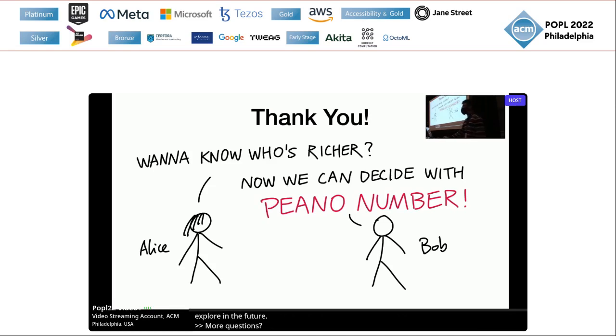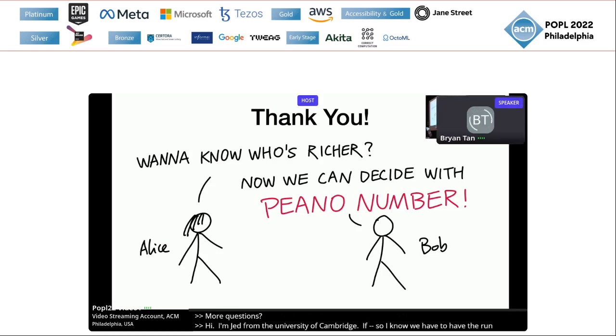Hi, I'm Jed Gallieni from the University of Cambridge. So I know we have to have the runtime be constant based on the dependent type to avoid leaking information. So are there any further techniques explored to reduce the runtime? Like, for example, parameterizing the tree based on the size and flattening it, or using a size function and flattening, for example. So you'd have linear time rather than exponential.